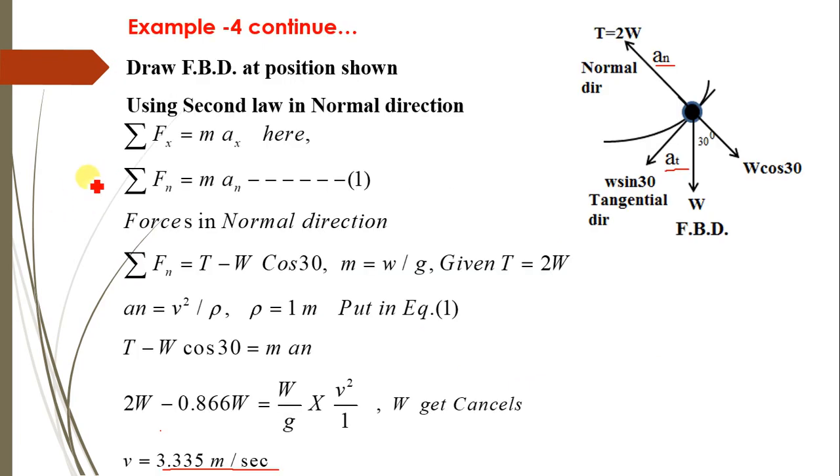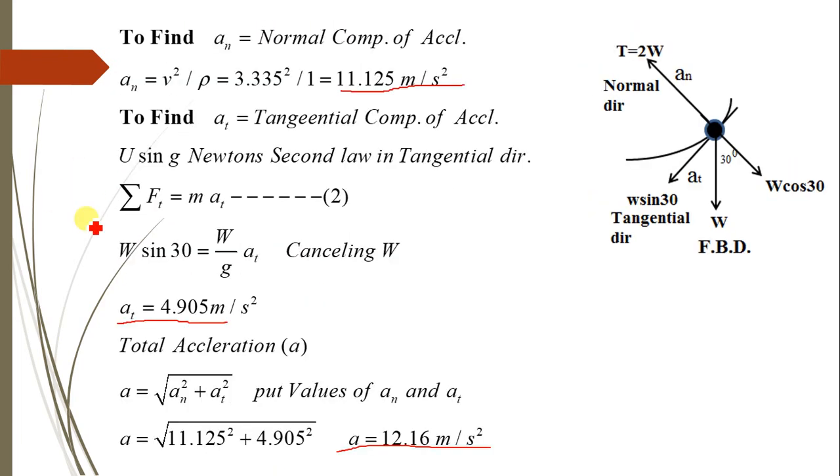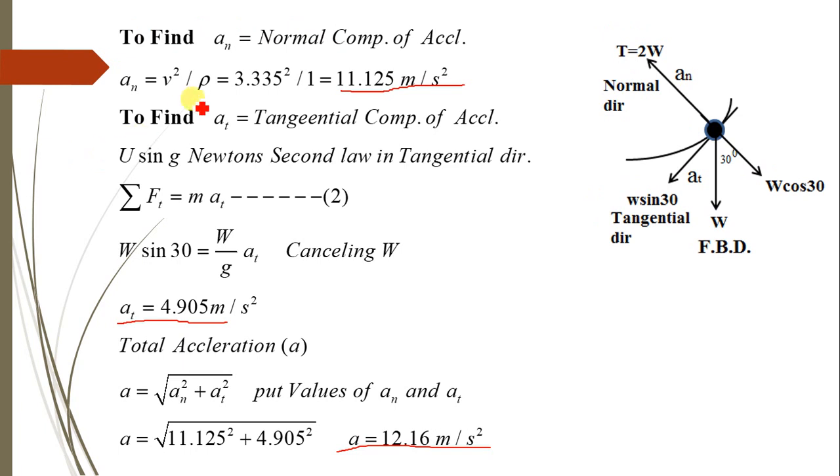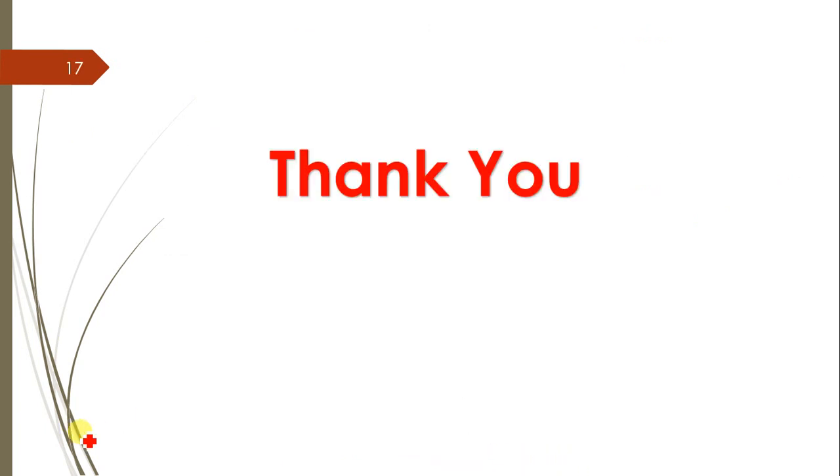Hence we obtain the values of at and an by applying Newton's second law in the normal direction and in the tangential direction, substituting all the forces acting in those two directions from the free body diagram. Finally we get the answer for velocity as 3.335 meters per second and for acceleration as 12.16 meters per second square.